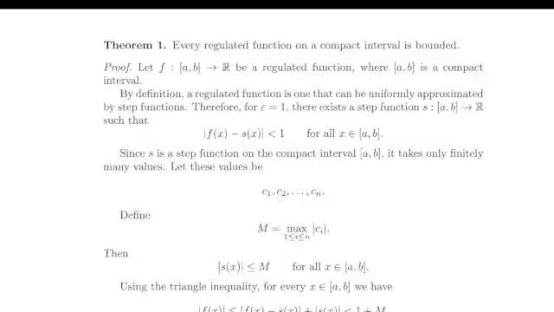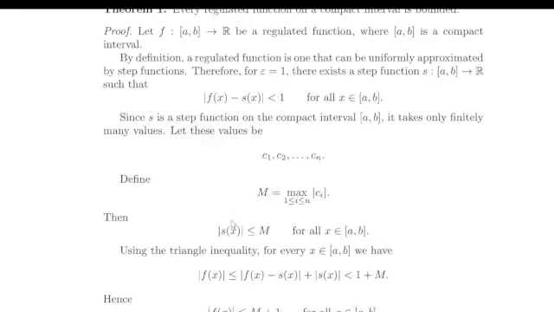Okay, so now we have the absolute value of s of x is less than or equal to M for all x in that interval. And here we can use the triangle inequality. We know that f of x can be rewritten as f of x minus s of x plus s of x. By using the triangle inequality, that's going to be less than or equal to the absolute value of f of x minus s of x plus the absolute value of s of x.